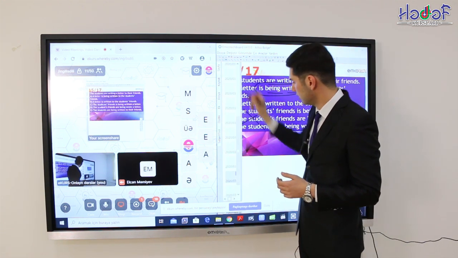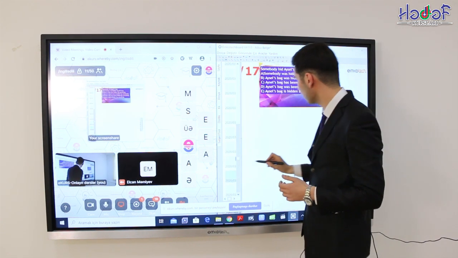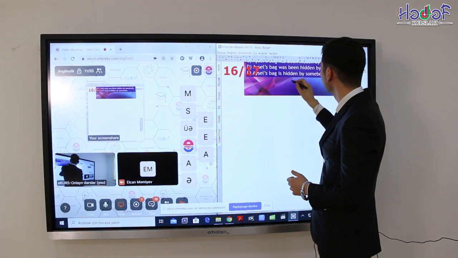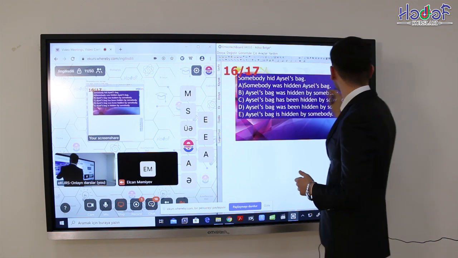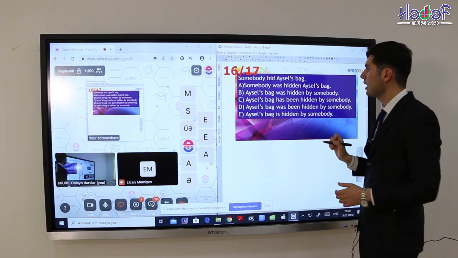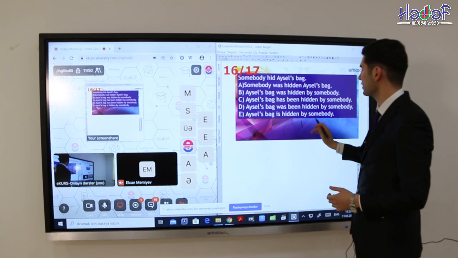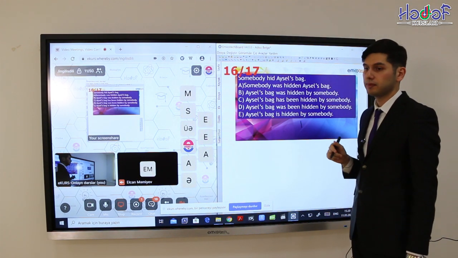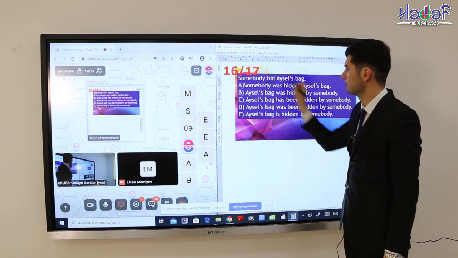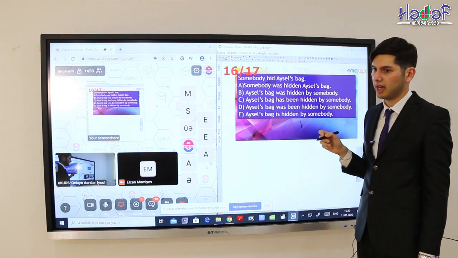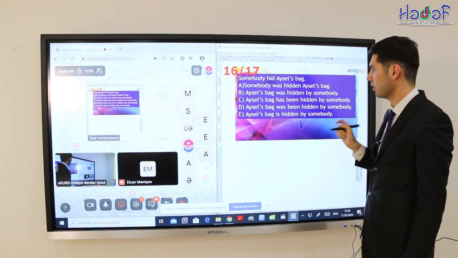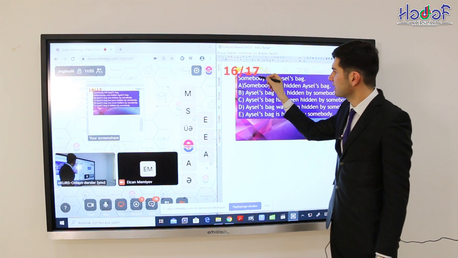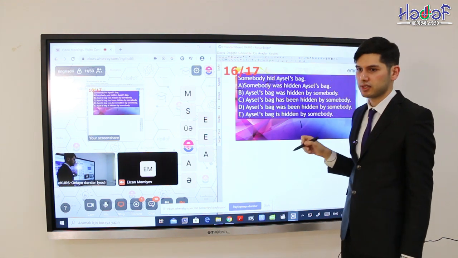And let's continue. We have two more questions. Okay, let's see. Somebody hit ourselves back. First, let's find out what's the predicate. And of course, we know that this is the word hide in past simple. So, firstly, let's start with variant A. Can we use the same subject again in passive voice?